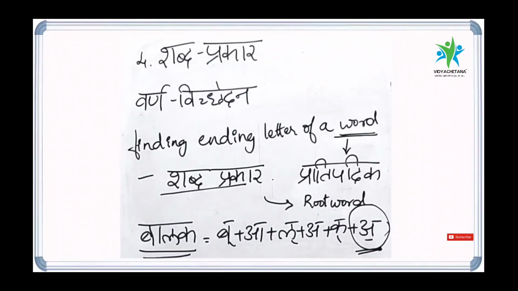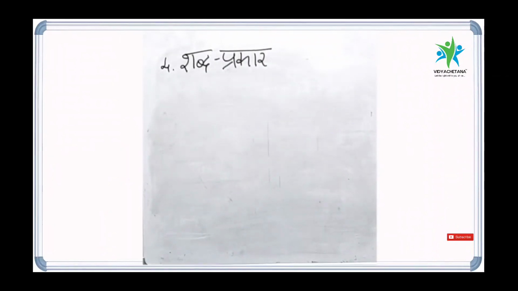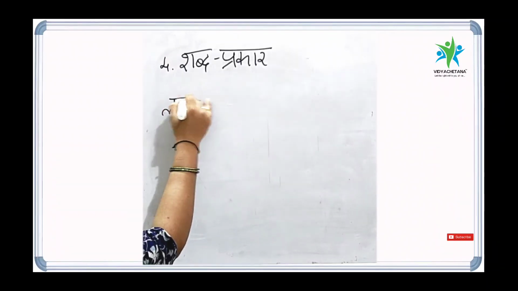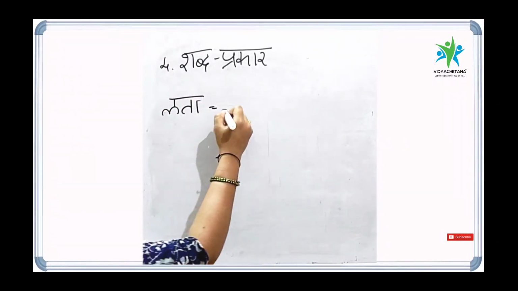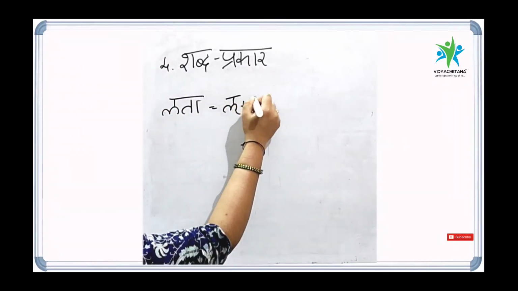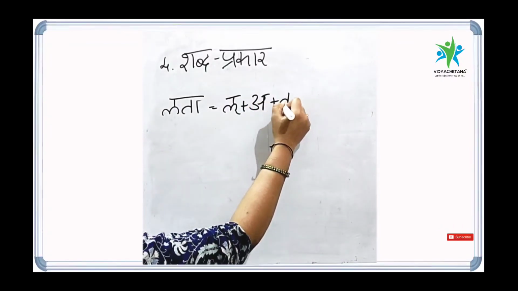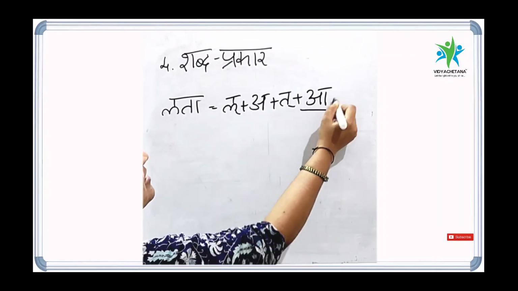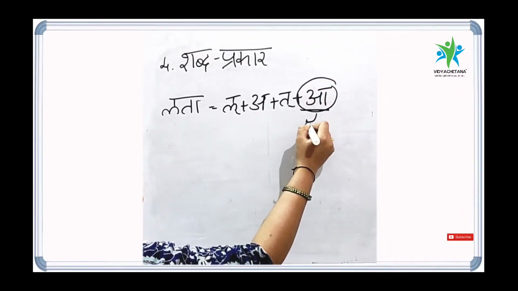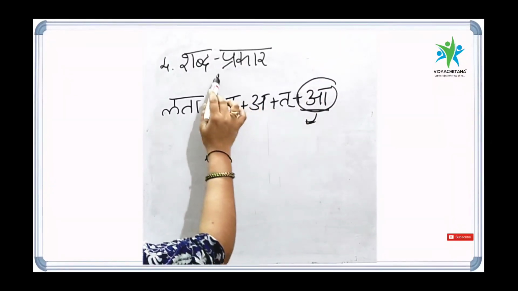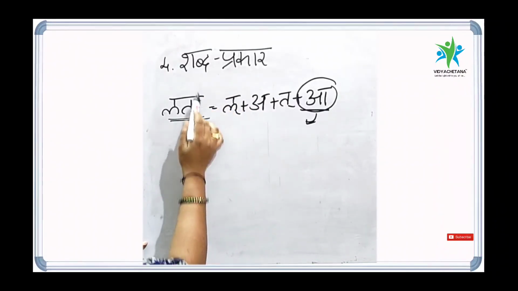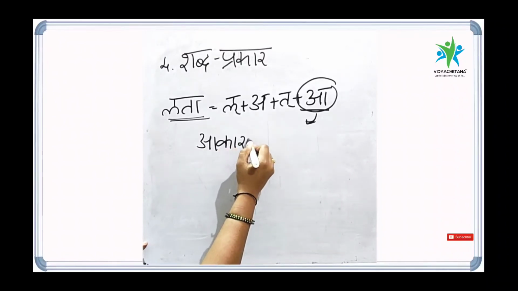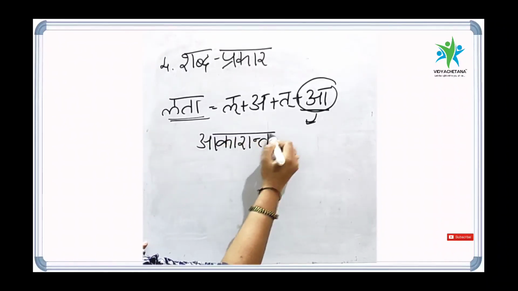I will give a few more examples. There is a word called Lata. Just split this word to find its Shabda Prakar. La Halant plus A, Ta Halant plus A. So A is the ending letter. A is the Shabda Prakar of Lata. So the word Lata belongs to the Akaranta Shabdas group.